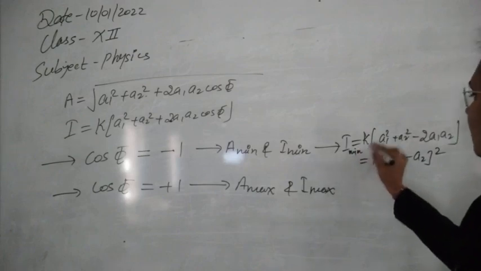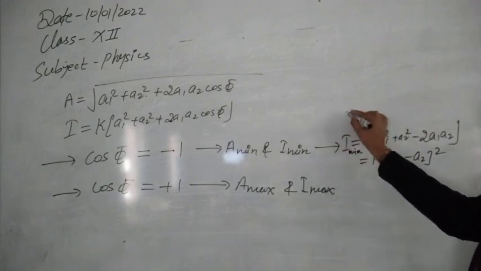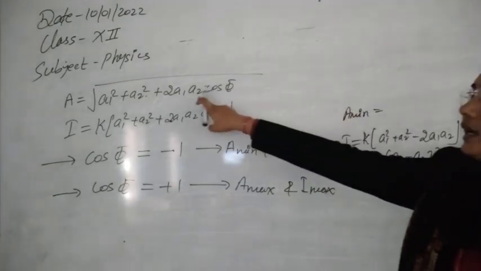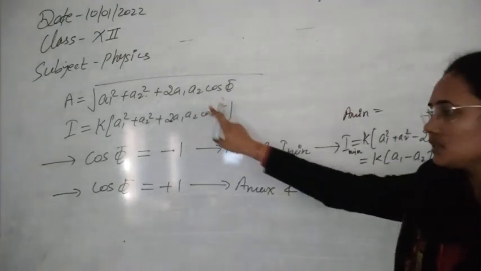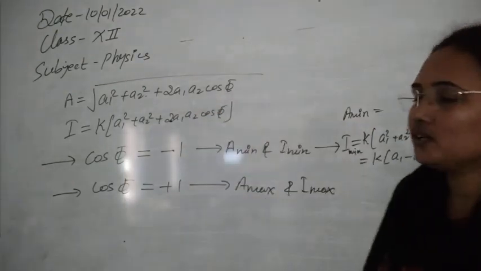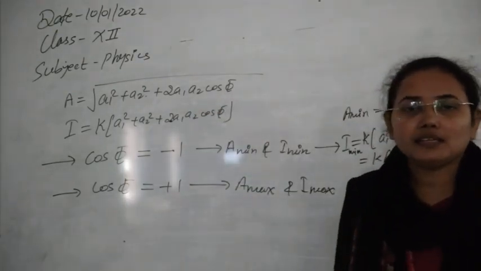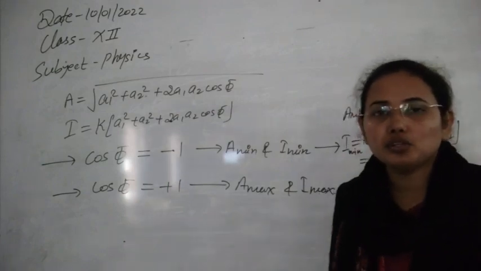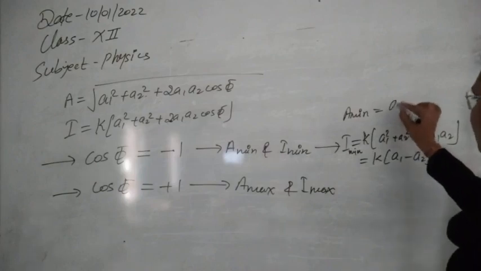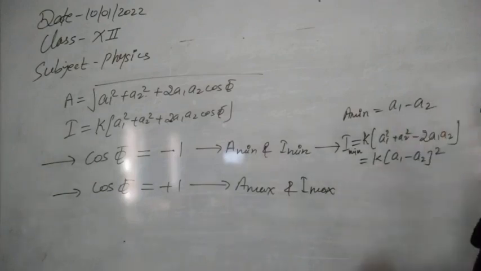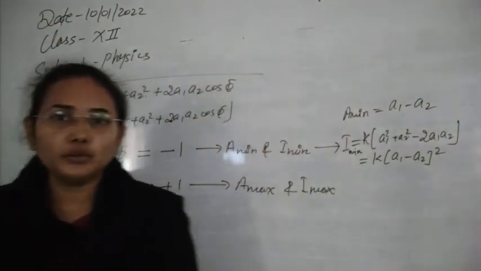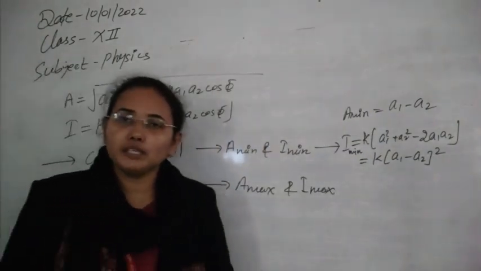This is I minimum. Similarly, you can calculate A minimum here. If you again write -1, the same formula you can obtain, that is A1 square plus A2 square minus 2 A1 A2, that is A minus B, that is A1 minus A2 whole square, and this root will be cancelled out by the whole square. You can do it by yourself. That is obtained as A1 minus A2. So this is the minimum possible amplitude, that is the difference of amplitude of these two waves.